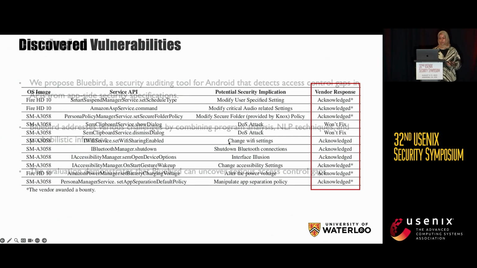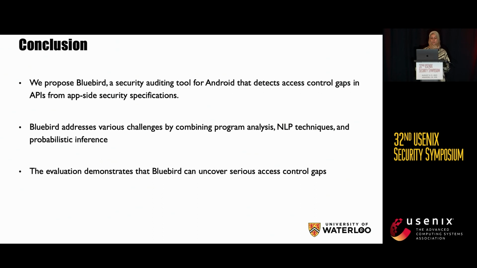All right, so to conclude, we propose Bluebird, a security auditing tool for Android that detects access control gaps in APIs from app-side security specification. Bluebird addresses various challenges through program analysis, NLP techniques, and probabilistic inference.